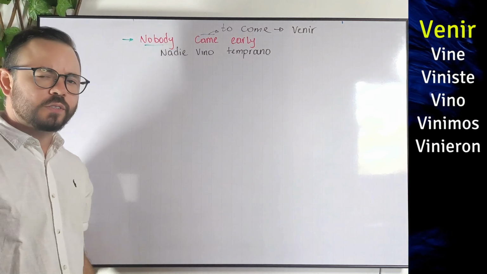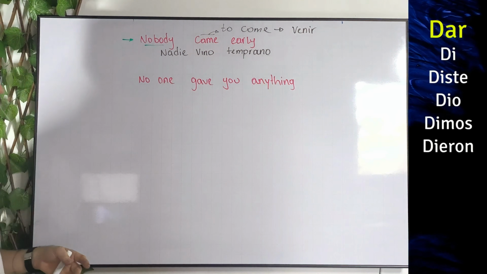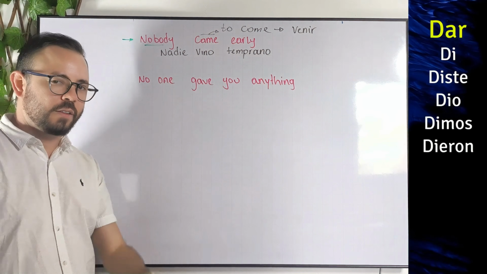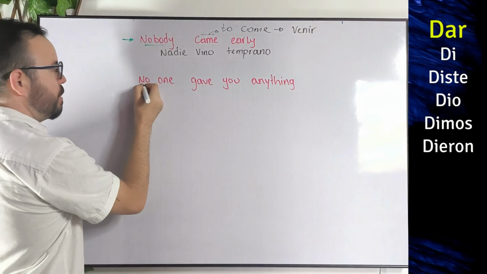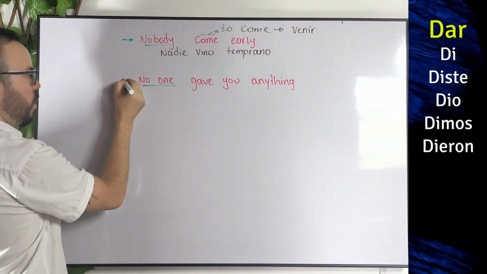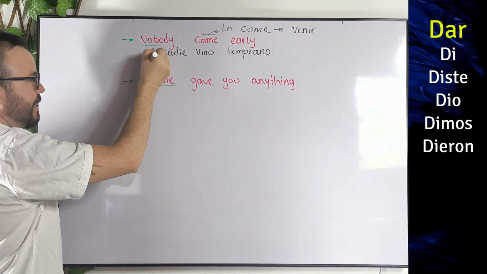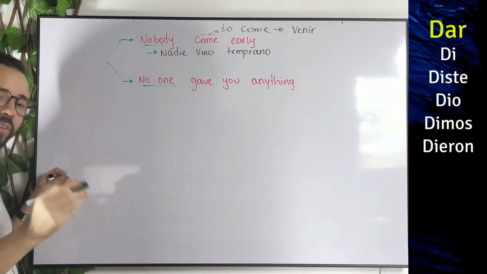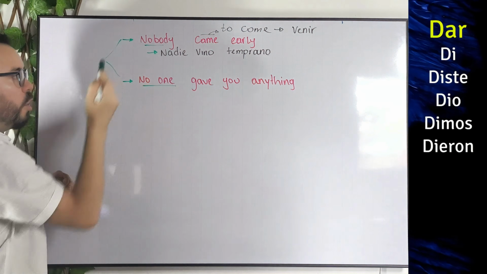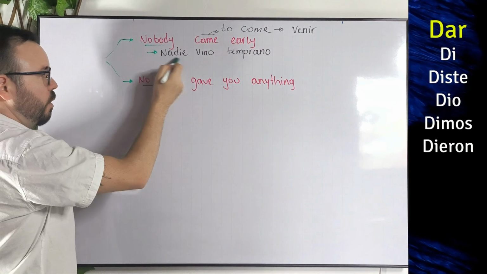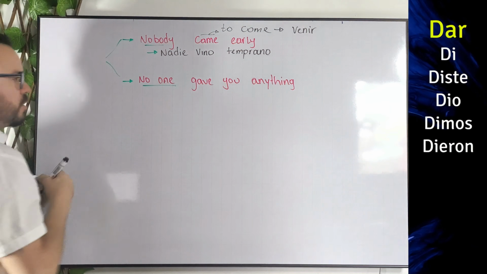Now, let's just do another example. So now, let's try with this example now. No one gave you anything. So one more time, we have an indefinite pronoun here that is just no one, okay? No one in Spanish is just nadie, exactly the same that we have here, right? So basically, in Spanish, if we want to say no one or nobody, we're just going to use exactly the same word. We're just going to say nadie, okay? So let's put it here.